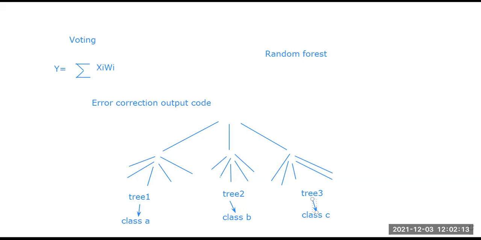Then if a new input vector is coming, we are going to put it in every tree to check which one is giving us a better result or a better output, right? So this is the particular process of random forest.